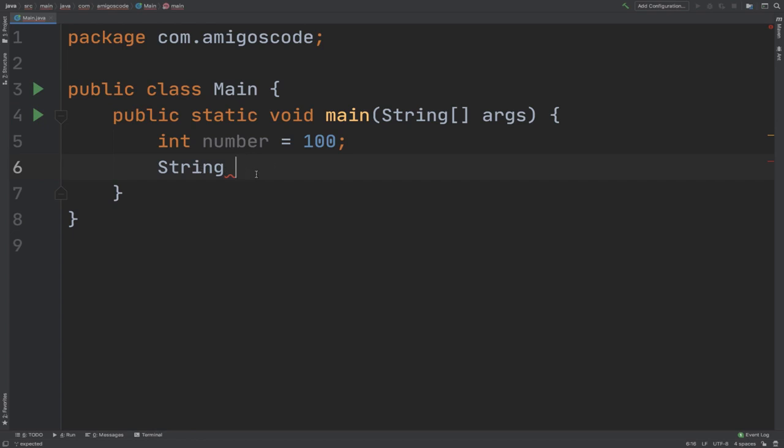Now I'm going to name my variable brand. And then here, I'm going to say Amigos and then code. And it is as simple as this. So data type, the name of your variable, and then the content inside.